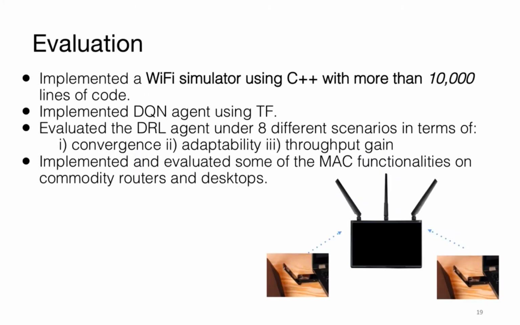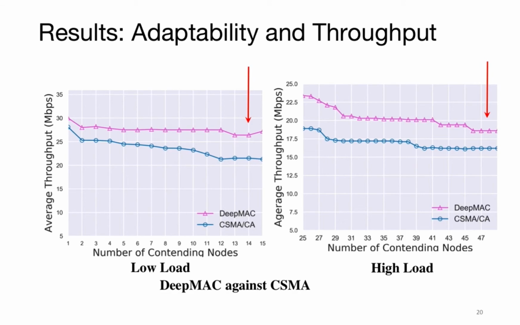To evaluate our proposed framework, we implemented a Wi-Fi simulator using C++ with more than 10,000 lines of code. We also implemented the DQN agent using TensorFlow. We evaluated the DRL agent under 8 different scenarios in terms of convergence rate, the adaptability to the network condition, and the throughput gain compared to the conventional networking protocols. We also implemented and evaluated some of the MAC functionalities on commodity routers and desktops. For the sake of time, we present some of the results here and leave the rest.